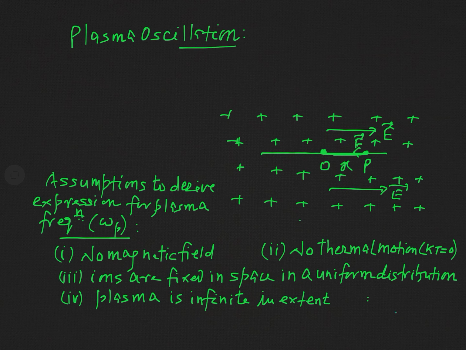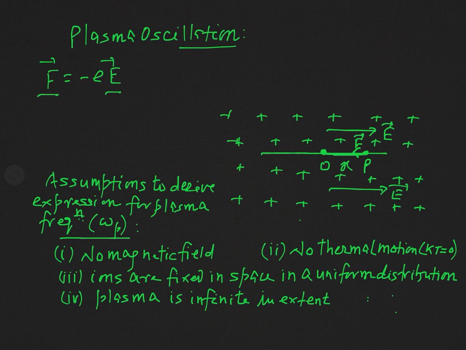And as the electron is a negatively charged particle, it will experience an electrostatic force in the leftward direction, because the electric force on the electron will be minus e into E. This minus sign indicates that this force is in the opposite direction of the electric field.